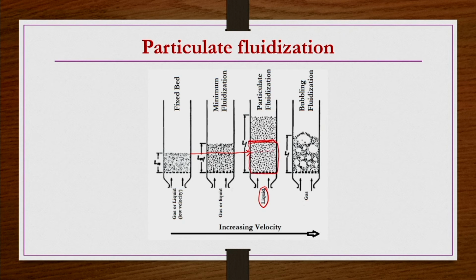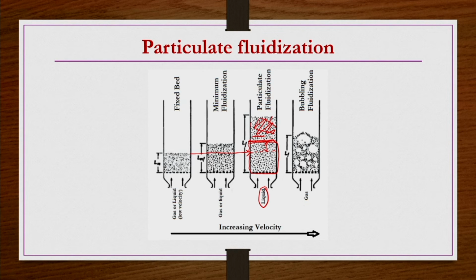Initial bed height was this one, but now it is slightly expanded; we are not taking that the expansion is very large. Why? Because we are making some kind of simplification so that we can use the existing equation to find out how much it has expanded, or how much the voidage has increased because of the expansion, that we can calculate.